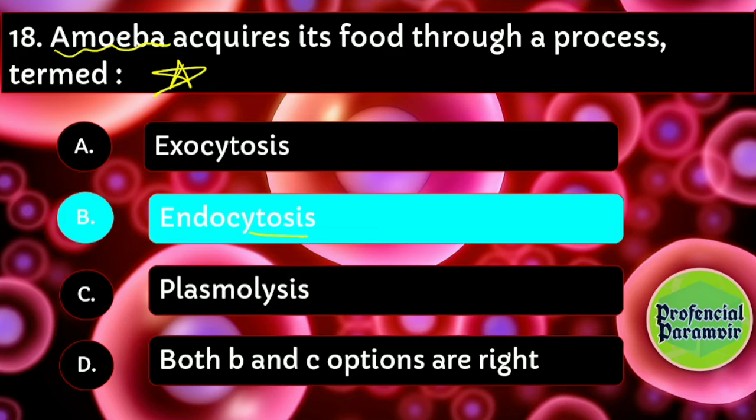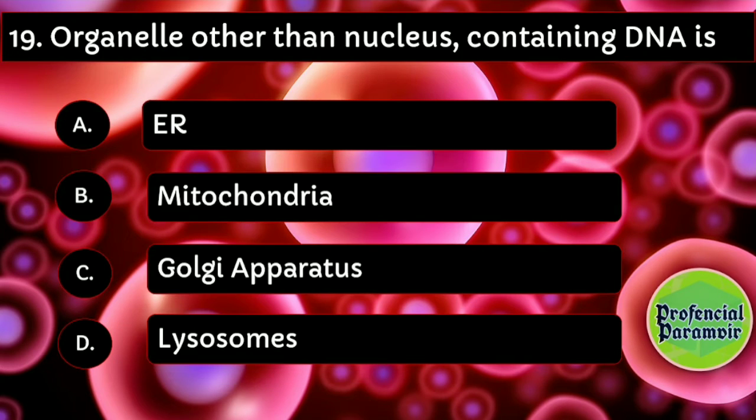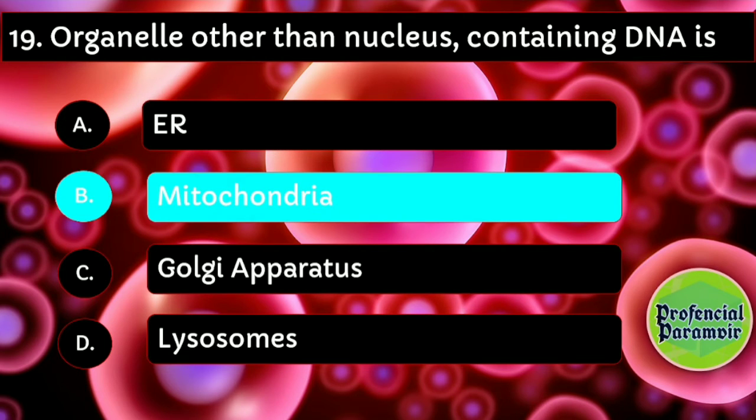This is also a very important MCQ from this chapter. The organelle other than the nucleus containing DNA is endoplasmic reticulum, mitochondria, Golgi apparatus, or lysosomes. The right answer is mitochondria. Guys, this question can also come in the form that the nucleus contains DNA, true or false. In MCQ, true or false can also come. So the right answer will be true.